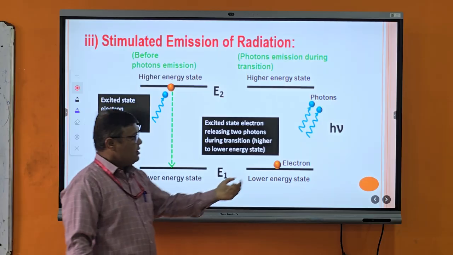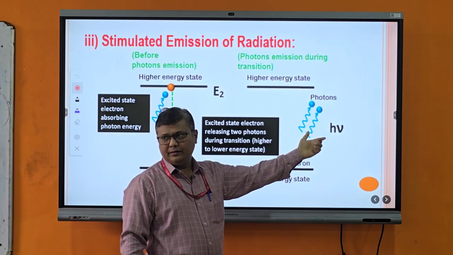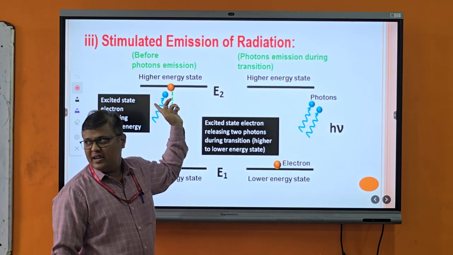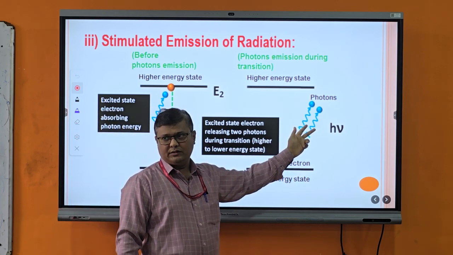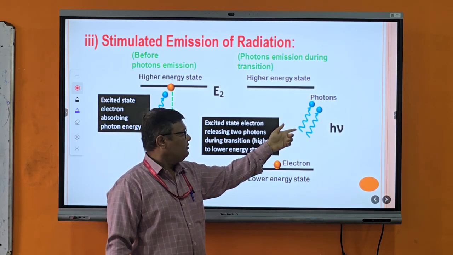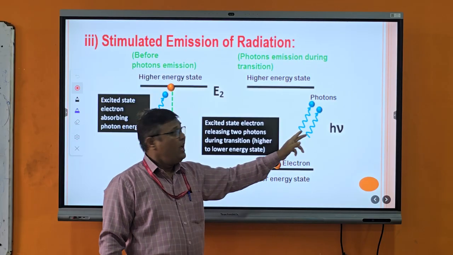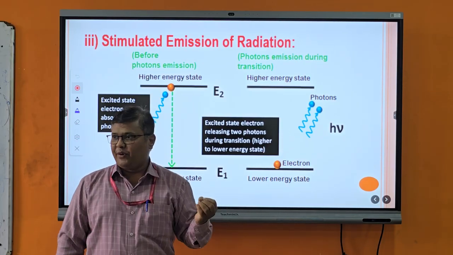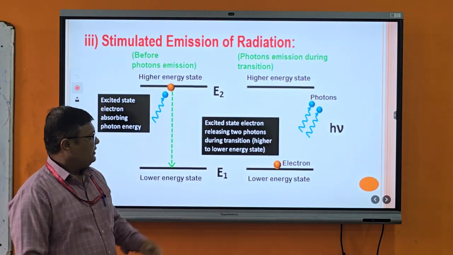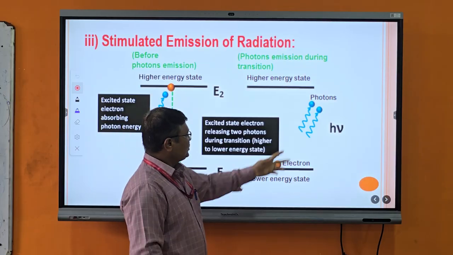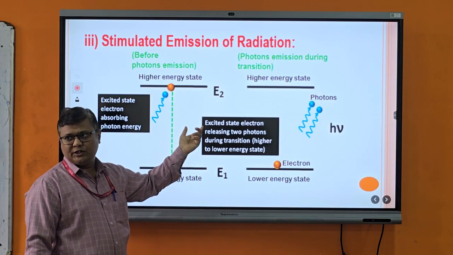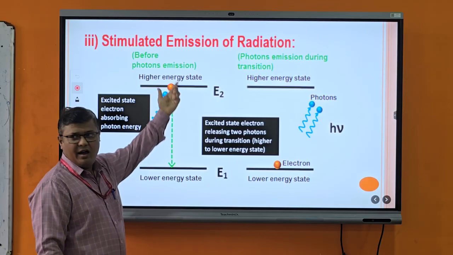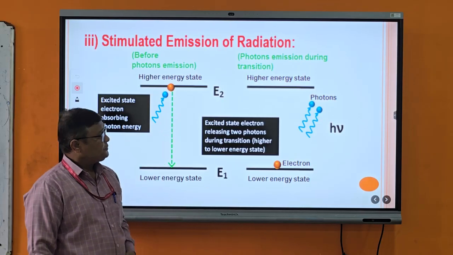During this transition, a new photon is emitted in addition to the incident photon. Means we get two photons: one is the incident photon and another is the emitted photon. These two photons have the same frequency or same energy, and they are coherent. This process is called the stimulated emission of radiation because it is stimulated by the incident photon.